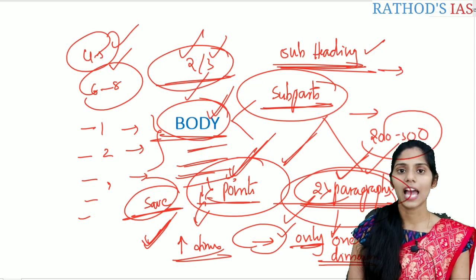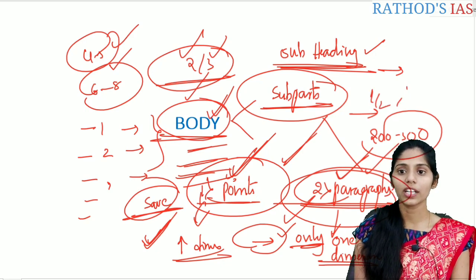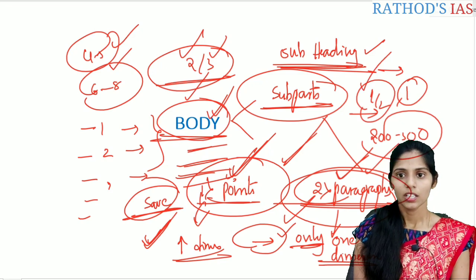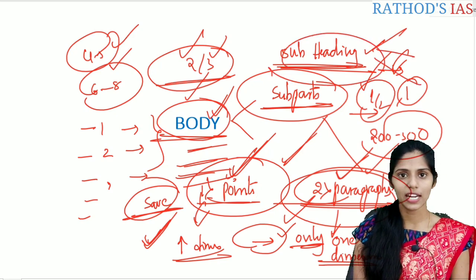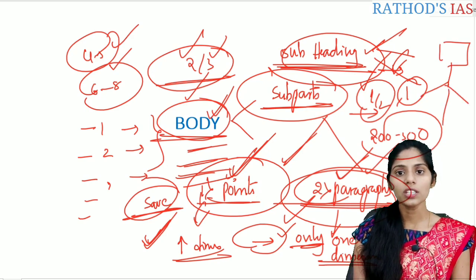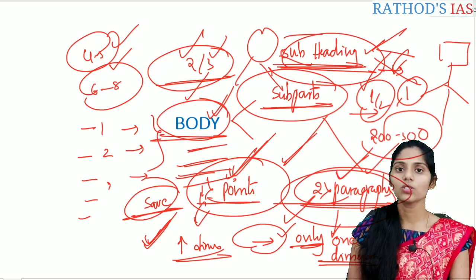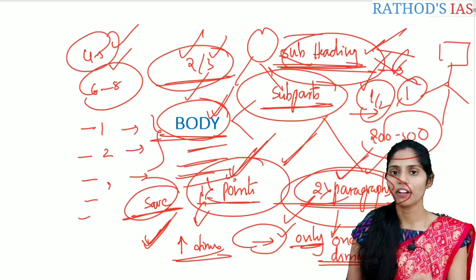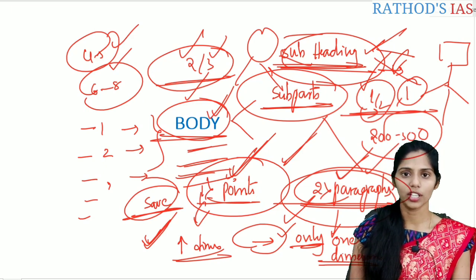One important point regarding the body is that you have to get some more marks, because all the students who cleared the prelims have almost the same knowledge levels. So to clear this, even half a mark or 1 mark is very, very important. You have to gain an extra half mark or extra 1 mark from the examiner. So you can use some tricks, like diagrams, or whenever you are using subheadings, you can use flow charts to write the answers. You can use a tree diagram like this. You can use pie diagrams, graphs, maps, etc. And you can use schematics, such that you can gain an extra half or 1 mark. This is very, very important, okay? So this is about the body.